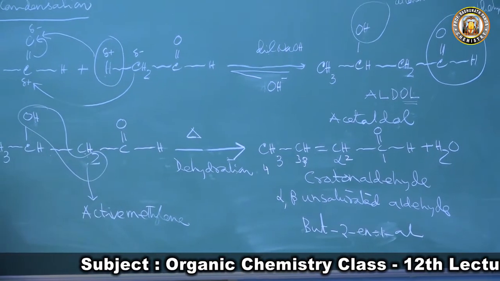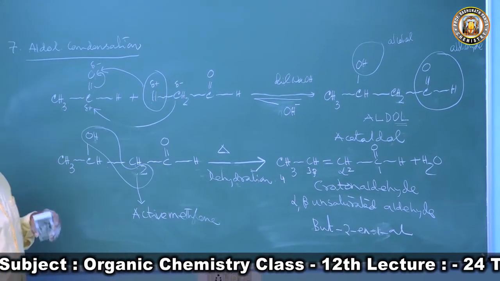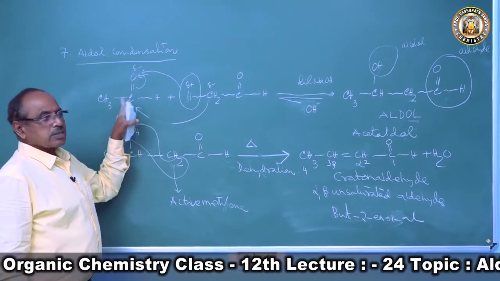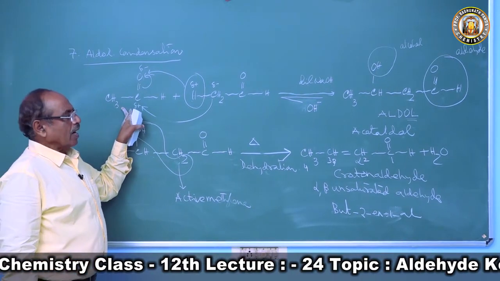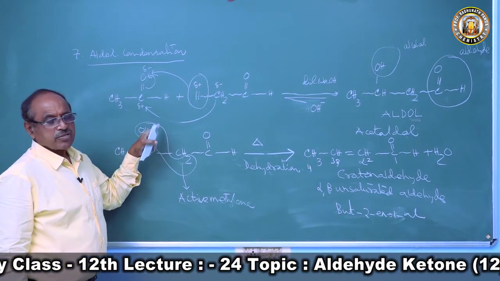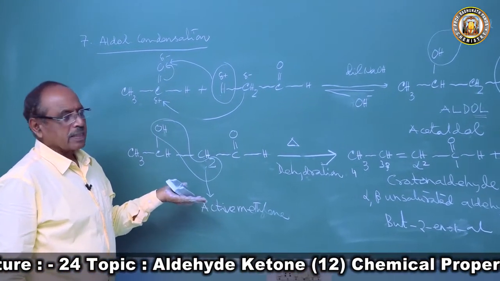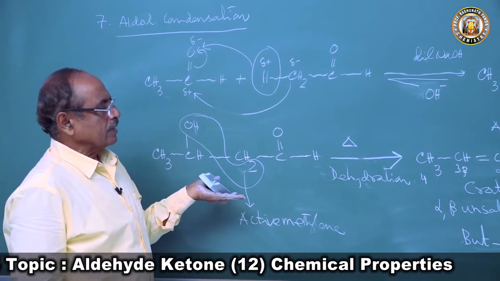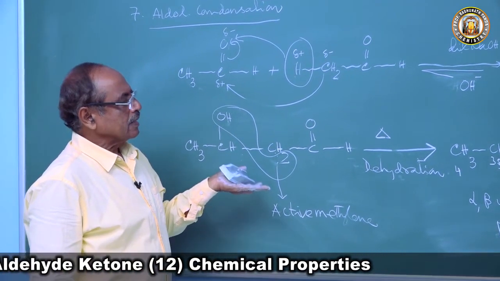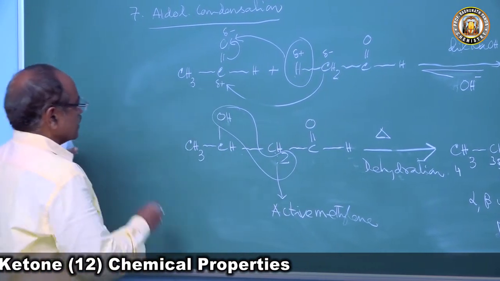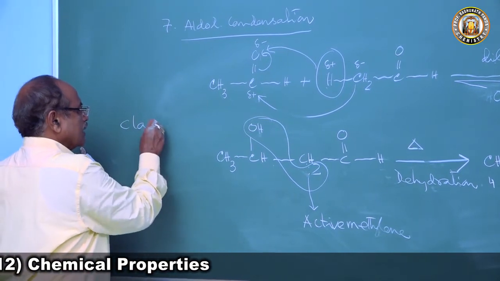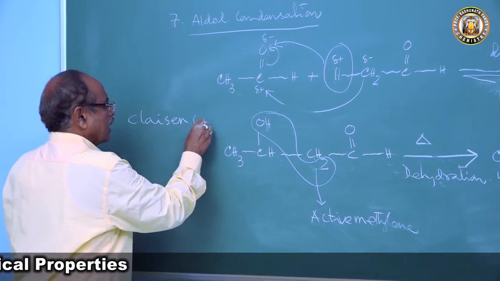So when acetaldehyde is treated with dilute sodium hydroxide, 2 molecules of acetaldehyde undergo self-addition reaction, or intermolecular condensation, to produce an aldol.